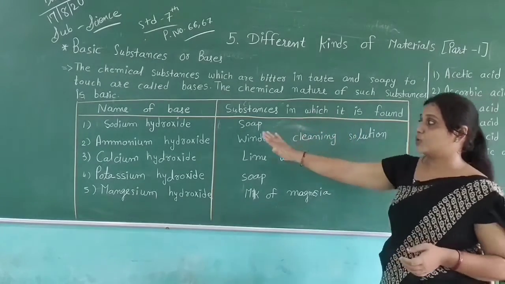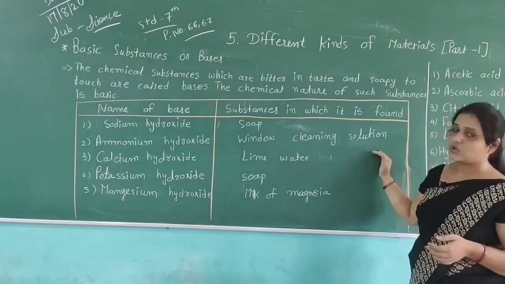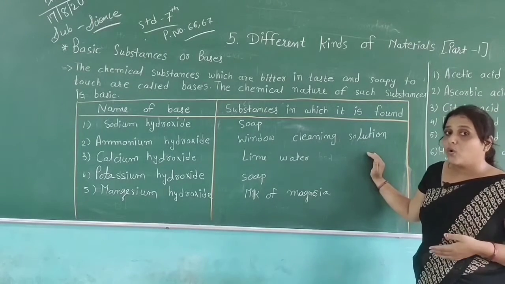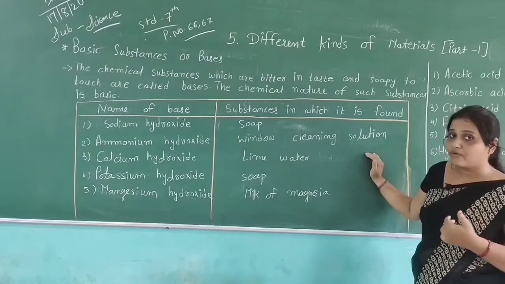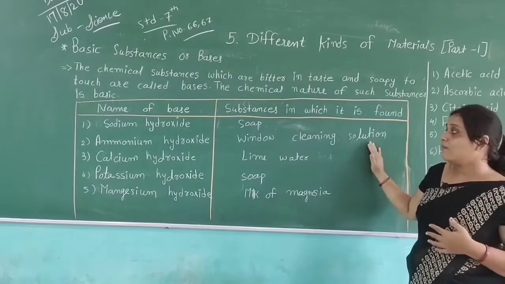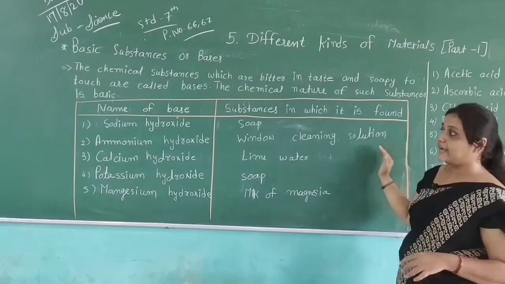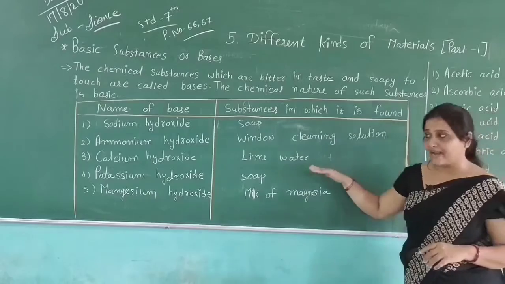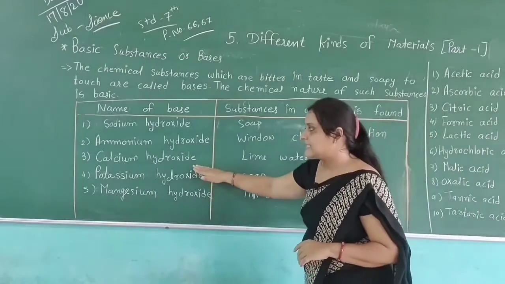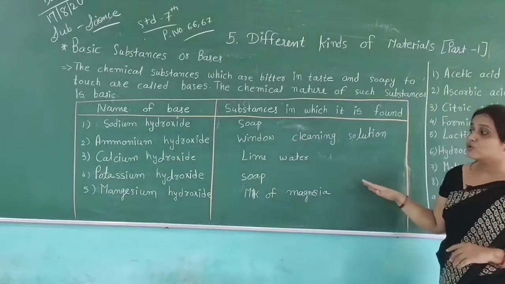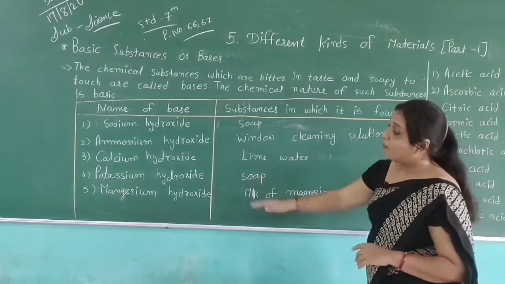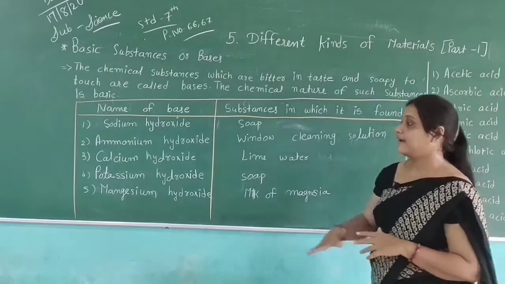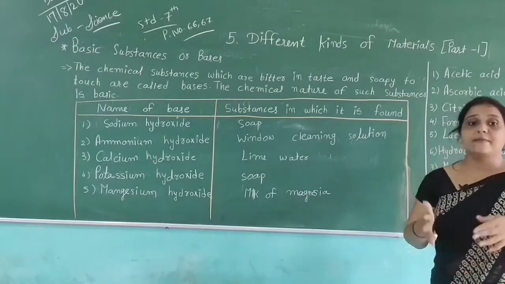From soap we can get sodium hydroxide. Window cleaning solution, for example chlorine, which we use at home for cleaning our window mirrors, gives us ammonium hydroxide. From lime water we can get calcium hydroxide. From soap, again, we can get potassium hydroxide. And from milk of magnesia we can get magnesium hydroxide.